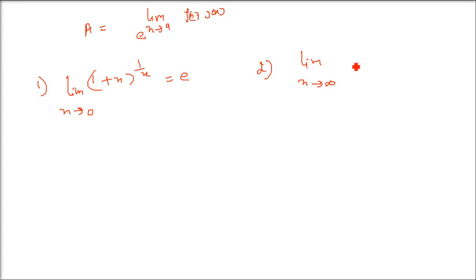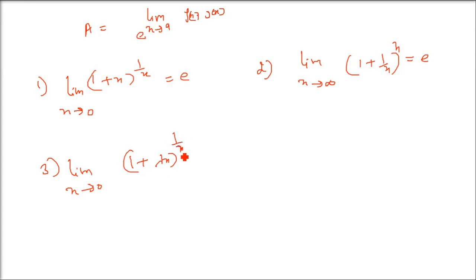Second is limit x tends to infinity, 1 plus 1 by x to the power x. This is going to be e. There is one more. Limit x tends to 0, 1 plus lambda x to the power 1 by x is e to the power lambda. Lambda can be any constant. There is one more: 1 plus lambda by x, the limit is x tends to infinity, raised to the power x is equal to e to the power lambda. So these are certain standard results for evaluation of the 1 to the power infinity form.